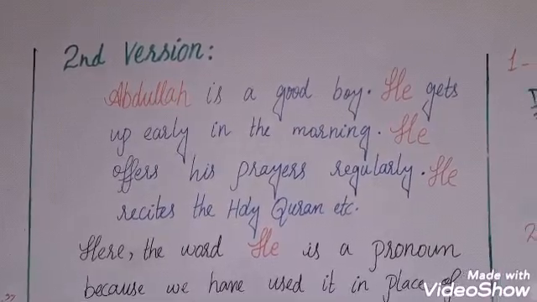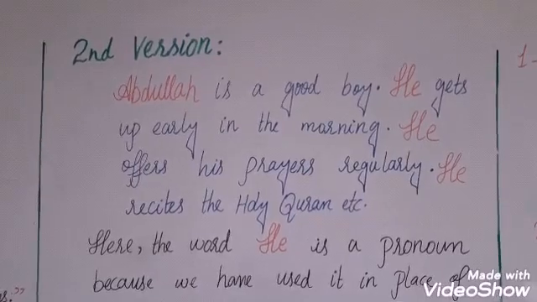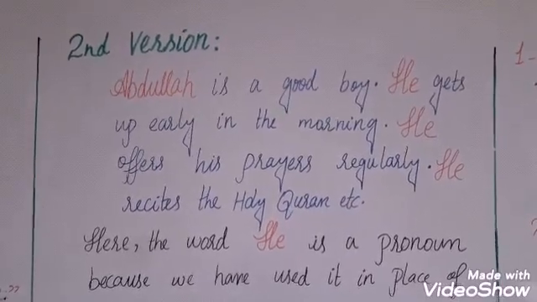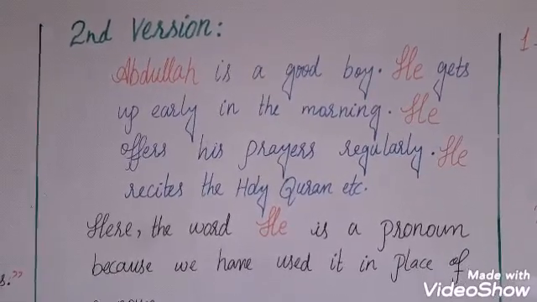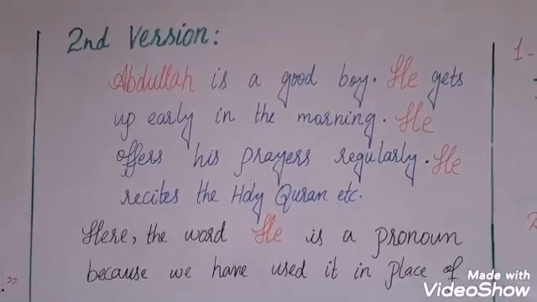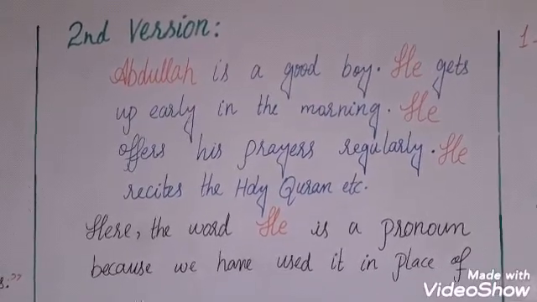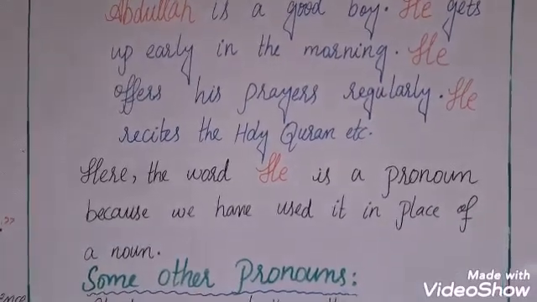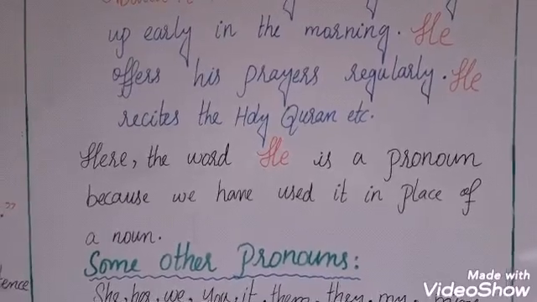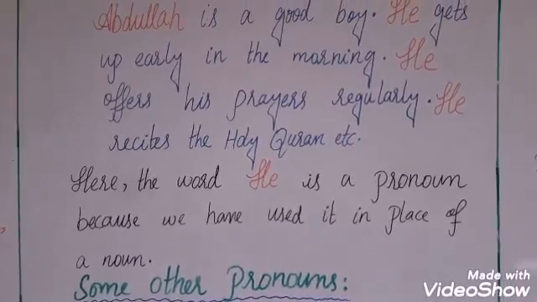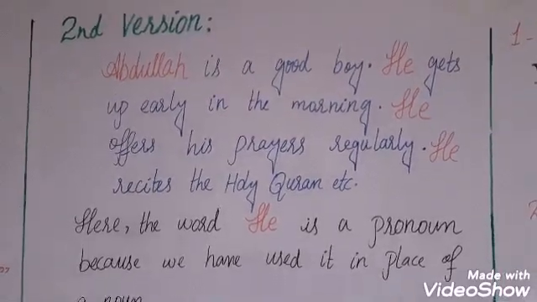So here is the second version of this paragraph. Let's see. Abdullah is a good boy. He gets up early in the morning. He offers his prayers regularly. He recites the Holy Quran, etc. Here we have replaced the word Abdullah with the word he. He is a pronoun, because we have used it in place of a noun. So by using a pronoun in place of a noun, we have beautified our paragraph.